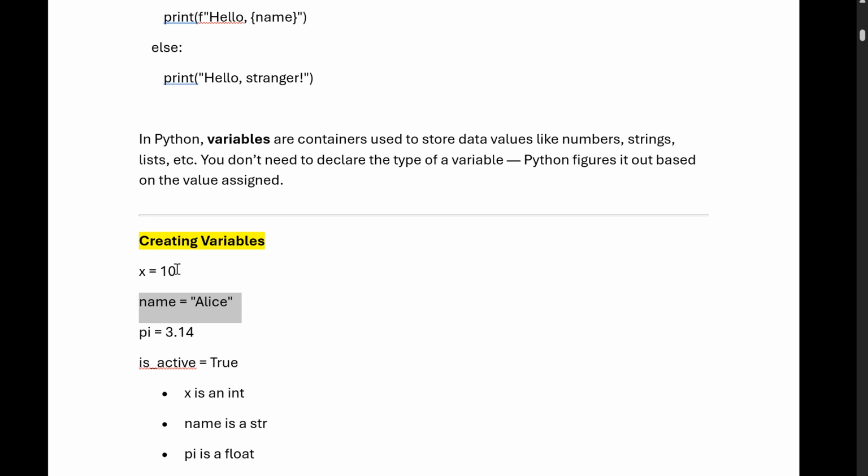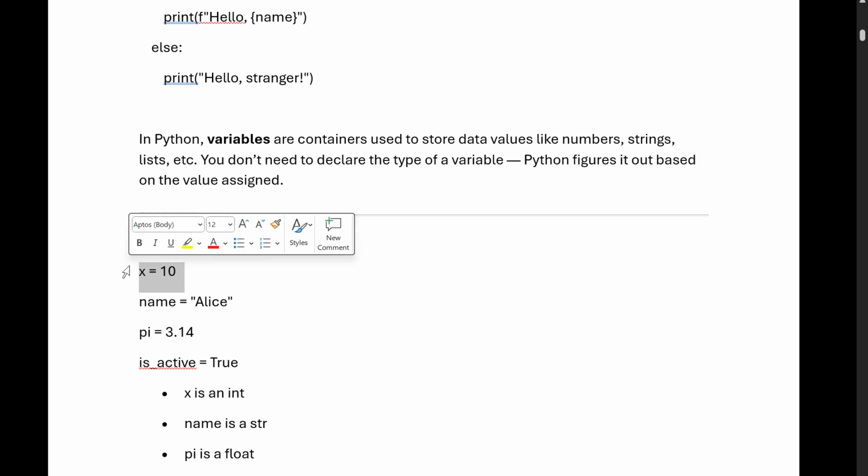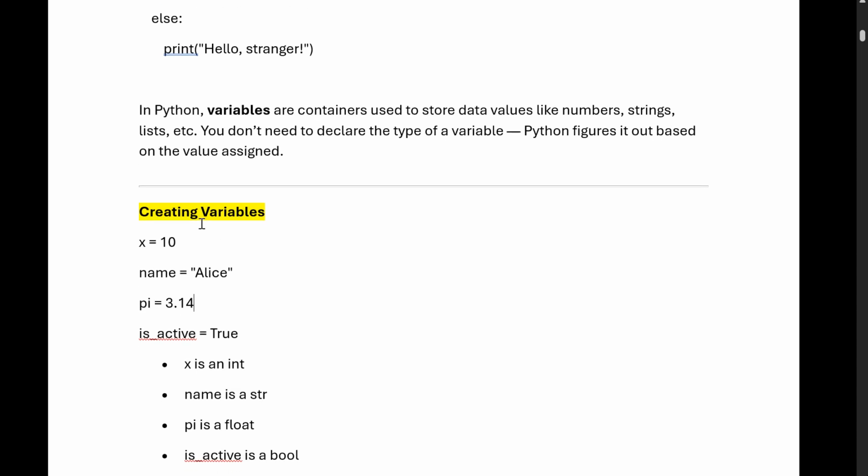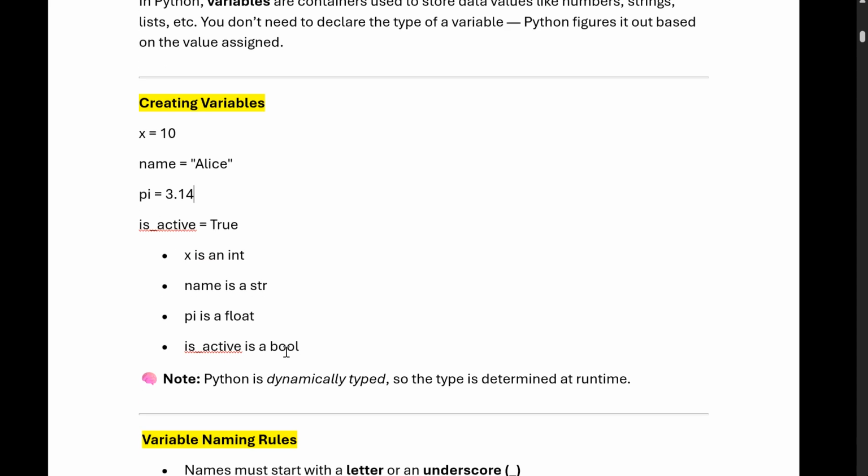Based on the assignment, it will know the type of the variable. But in other languages like Java and C++, we have to declare the variable type explicitly, like int x = 10, String name = alias. So this is the simple way of creating variables in Python.